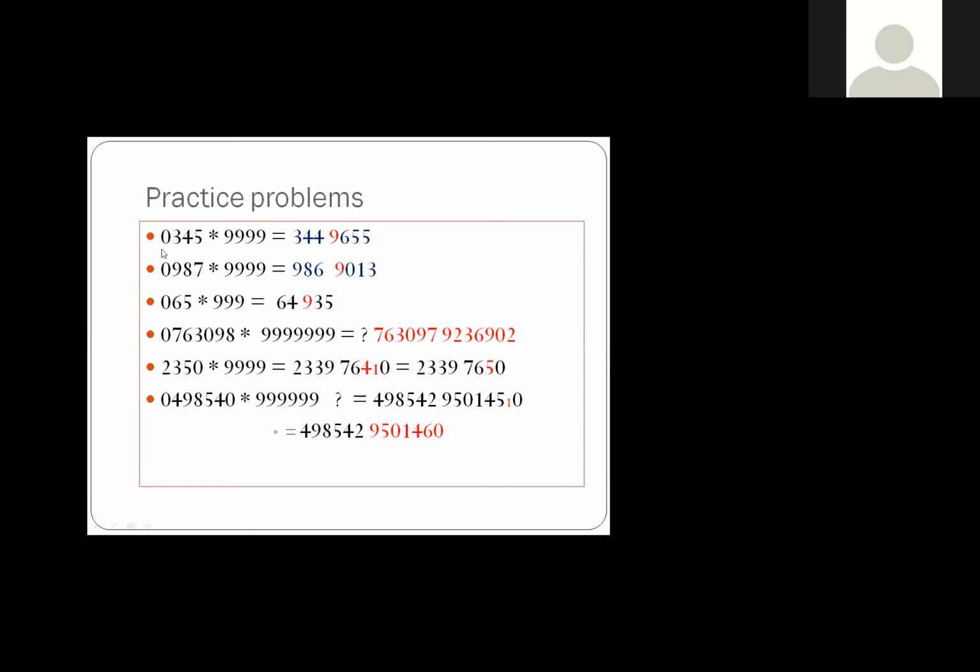Now how is the answer obtained? We already know the process. Subtract 1 from this. Forget this 99, you can forget that. Just look at this one. Now 345 minus 1 is 344, right? You all know this. And apply Nikhilam Sutra. Now please remember that Nikhilam Sutra is to be applied by considering 0 also. So 9 minus 0, 9. 9 minus 3, 6. 9 minus 4 is 5. And 10 minus 5 is 5. So the answer will be 3449655. Is that clear?